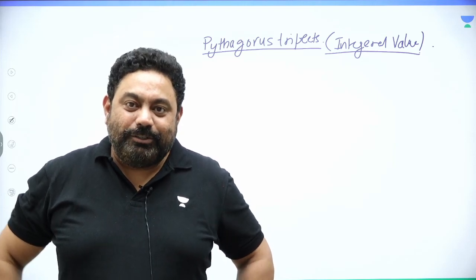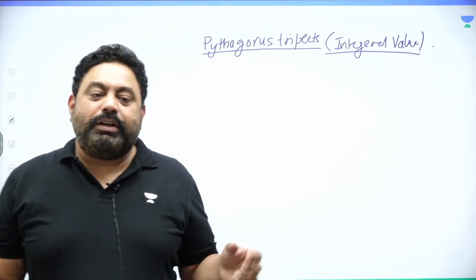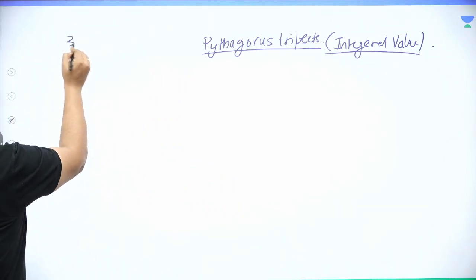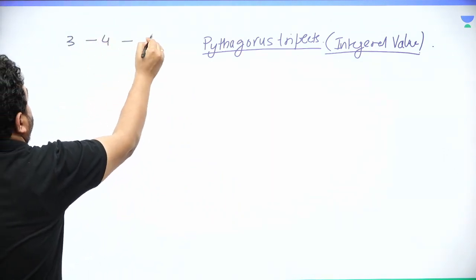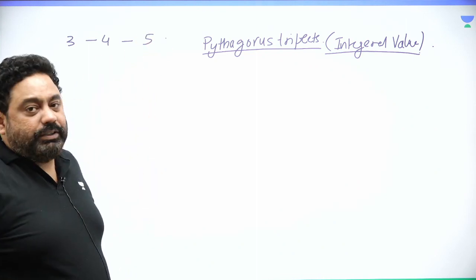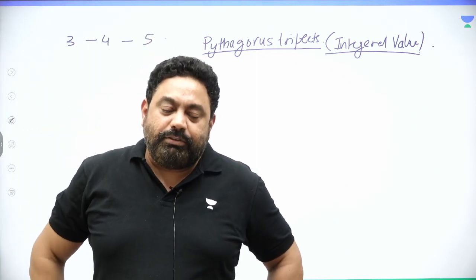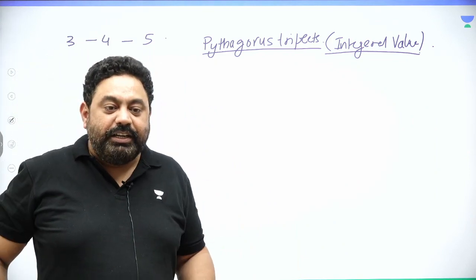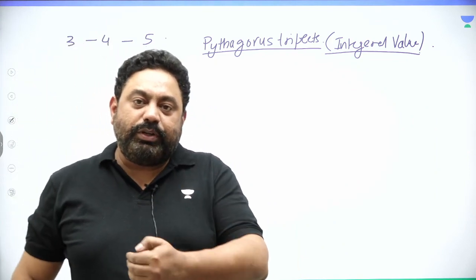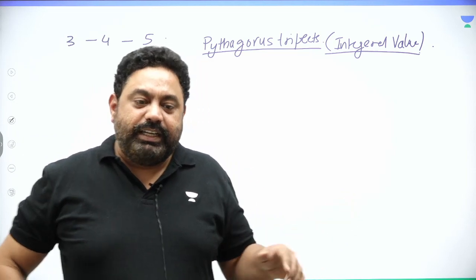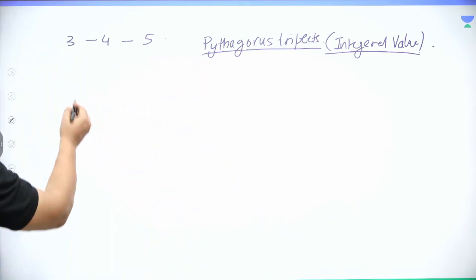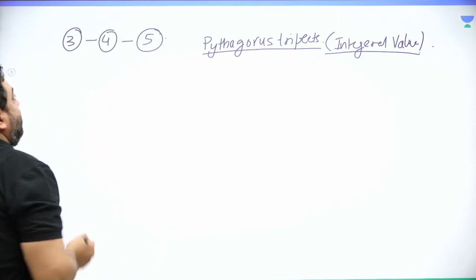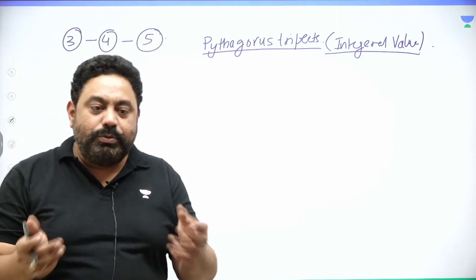Remember that. So for example, one of the basic Pythagorean triplets is 3, 4, 5. 3 square plus 4 square is 5 square. From left to right, we go from the smallest to the biggest. Please pay attention. We call it a basic Pythagorean triplet. Now this is something you may not know at all.